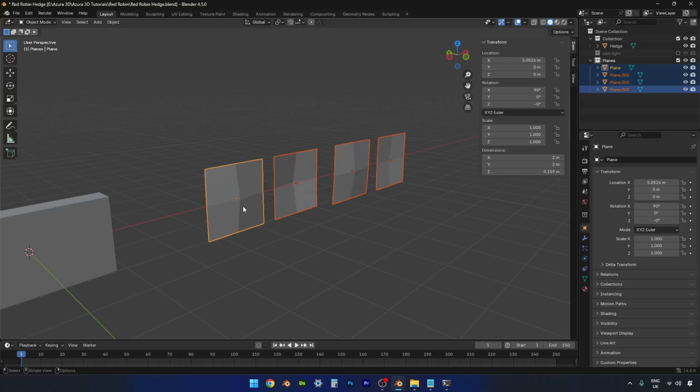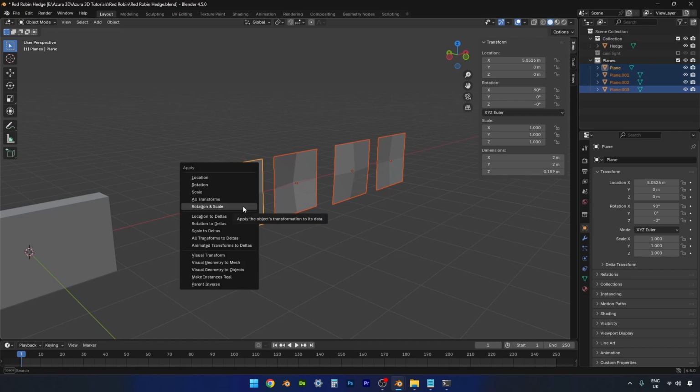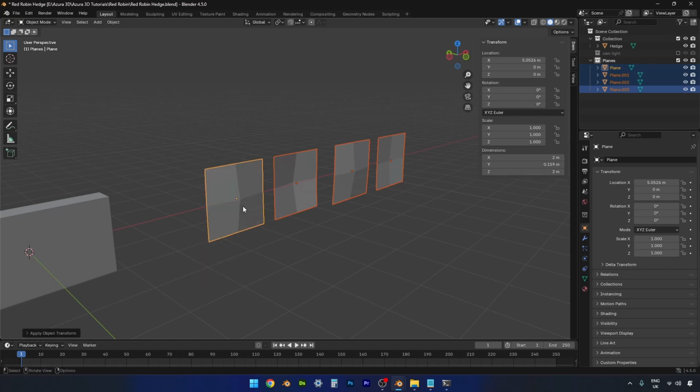Right, in object mode, we're going to Control A and just reset the rotation and scale. Just make sure that rotation's at 0 and scale is at 1 on all of them. Okay, we're all good there.